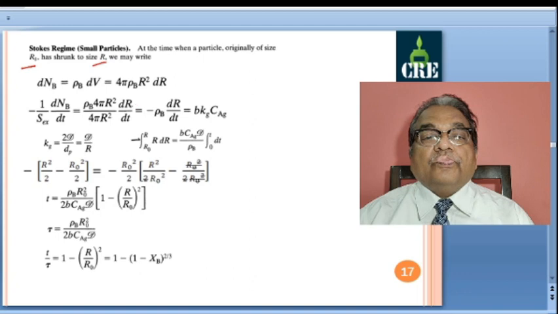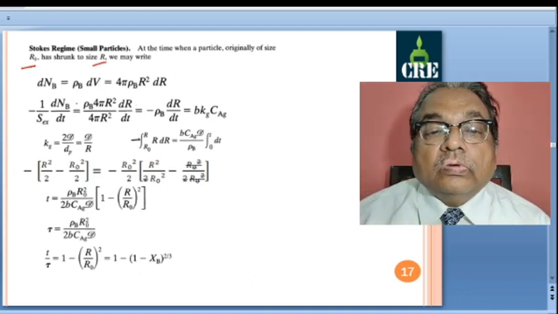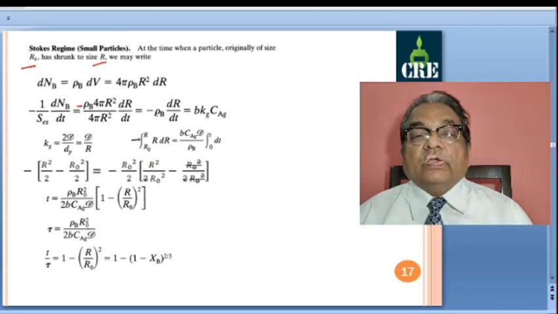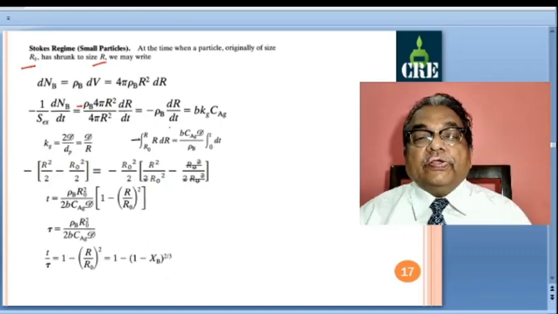So this we have written down. Here of course the minus sign will be there. This minus sign, 4 pi R square cancel out. So minus rho b dr by dt is equal to b kg cag.